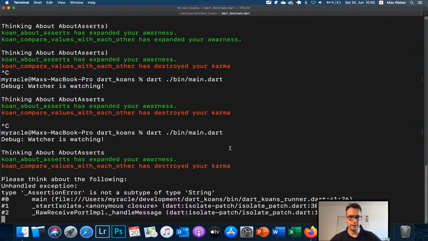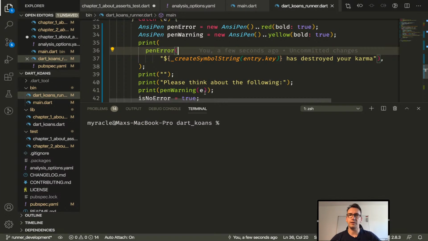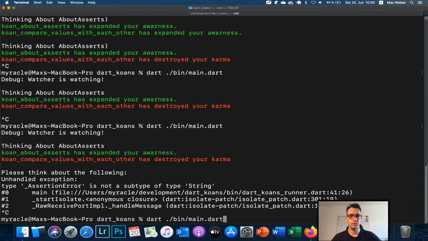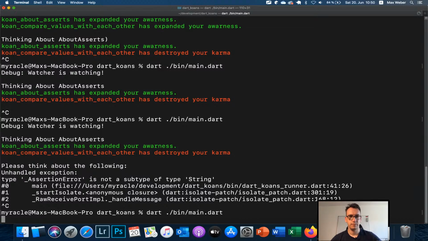Not completely good. It's not a subtype of type string. Okay, so that needs to be a message or something. toString maybe could work already.